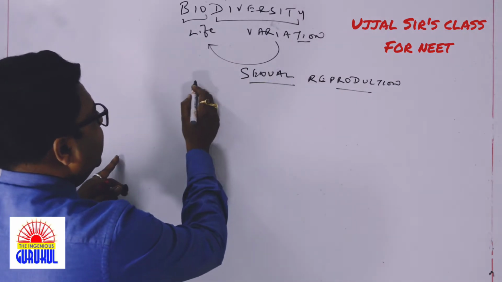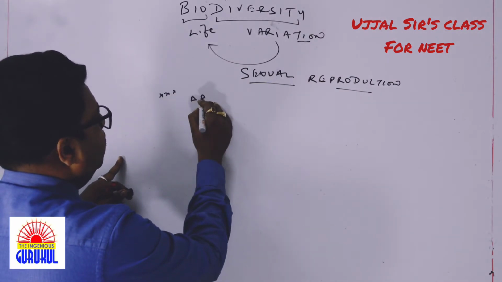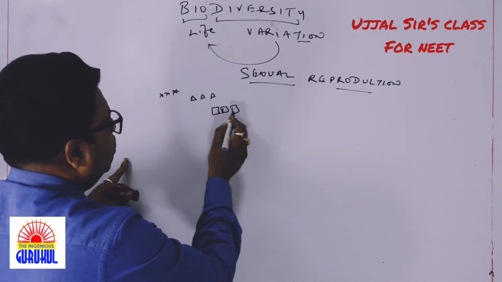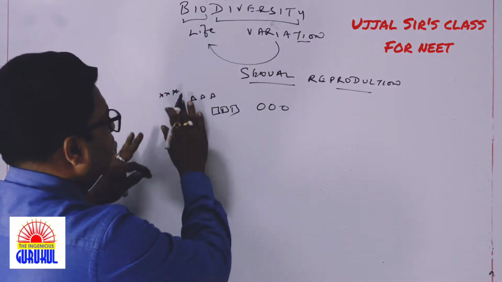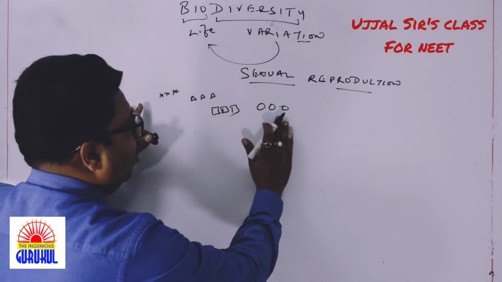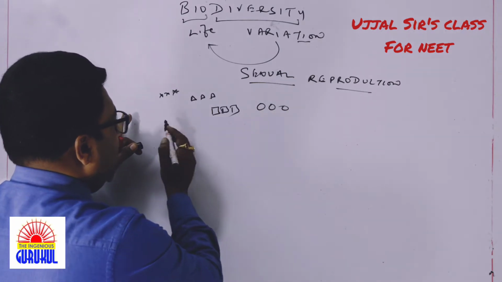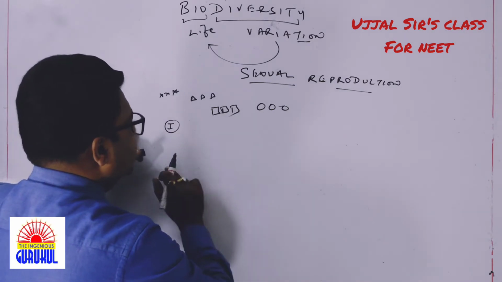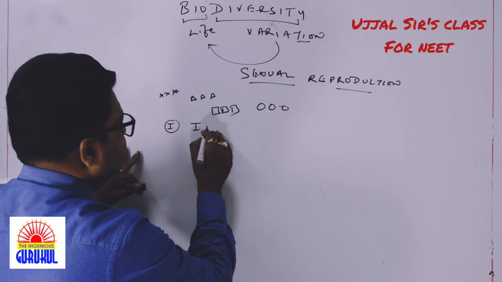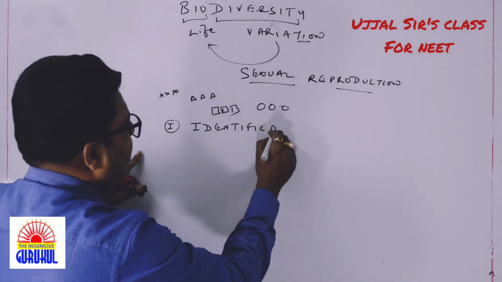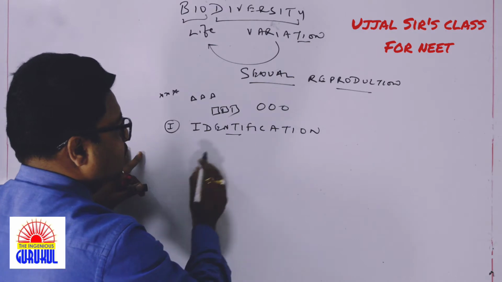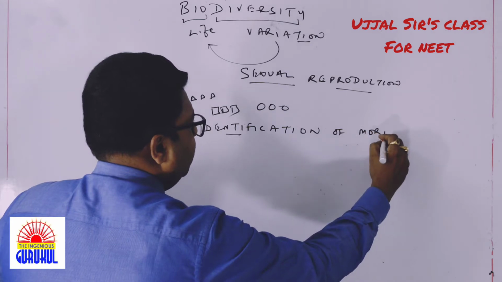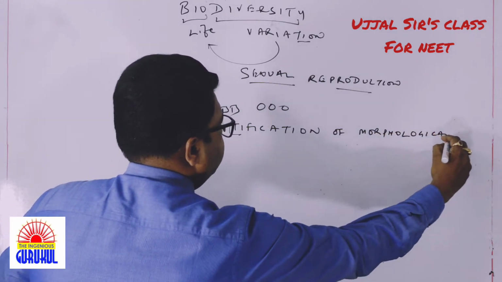As there are different types of organisms, say some group of organisms looks like this, some group looks like this, some of them look like this, and some of them look like this. So these are the diverse kinds of organisms present in the environment. So what is the need? The need is to identify the morphological features, how they look from outside, and the process by which we identify them is called identification. So the first point is identification of what? Identification of morphological features.